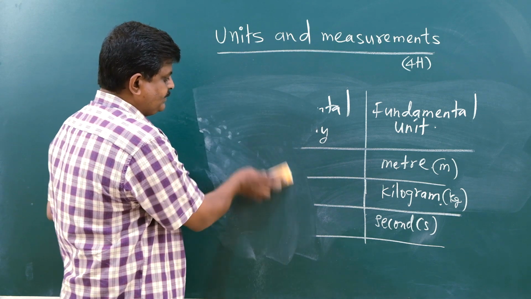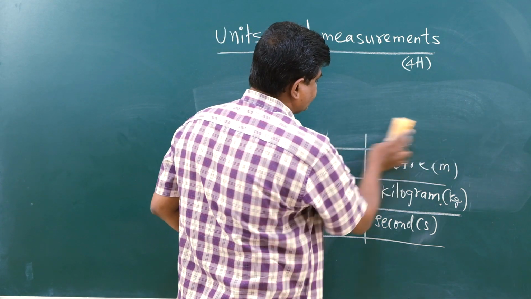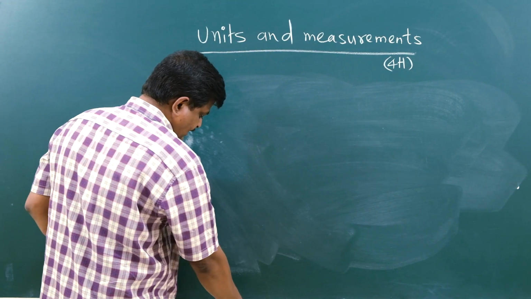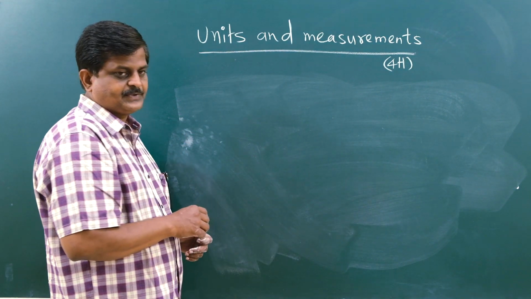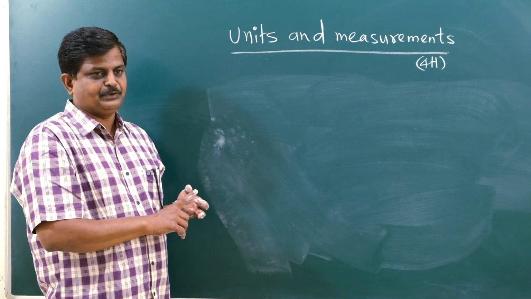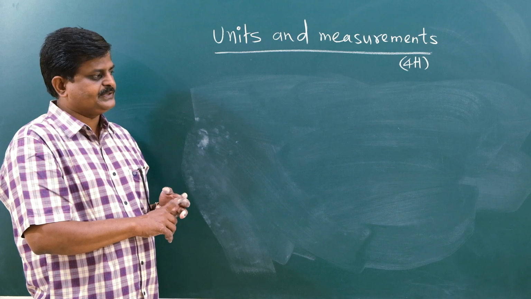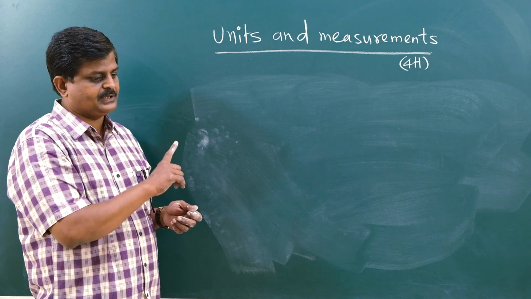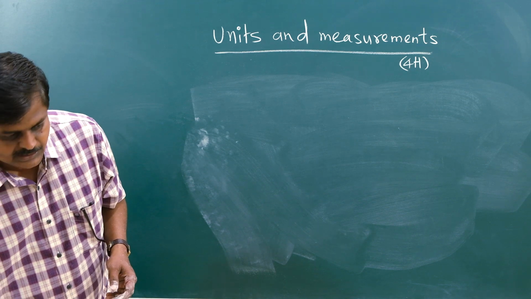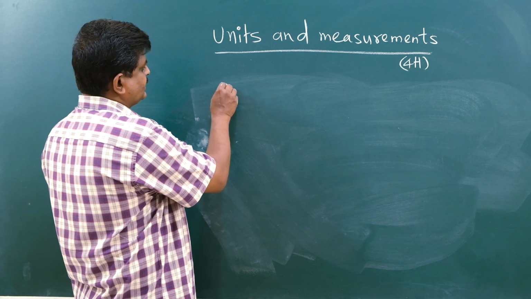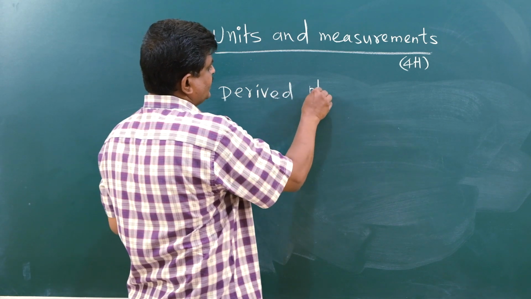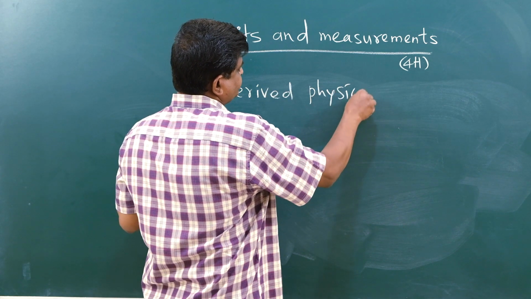So, what are the things you have learned so far? What are fundamental physical quantities? The quantities which are independent of any other quantities. What are the fundamental units? The units of fundamental physical quantities are called fundamental units. Next, we move on to the second type of physical quantity, that is derived physical quantity.